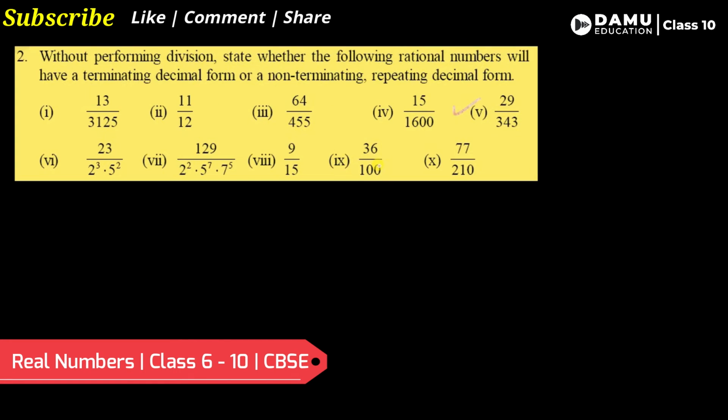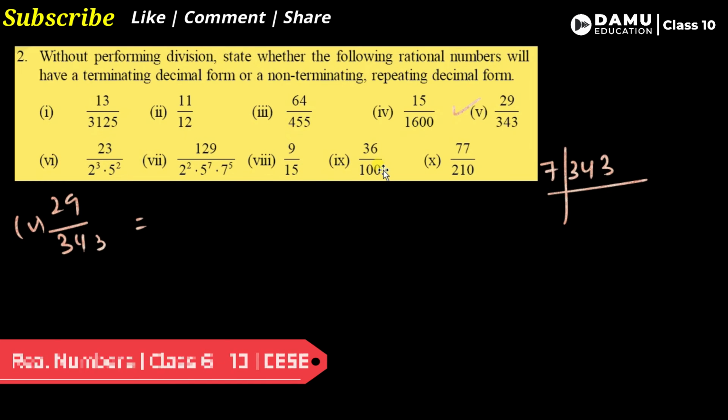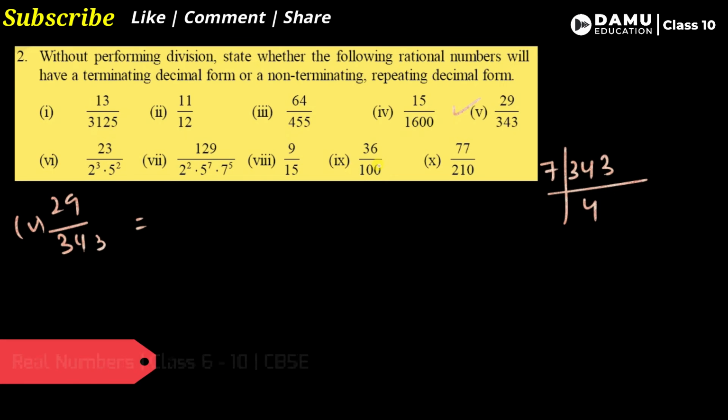The fifth one, what is that? 29 by 343. So don't get confused. Always if it is a 343 like this, it's a combination with 7, so let's blindly go with the 7, then it will be easy. So 343 you can write in the format of 7. Go with the 7. So 3 4s are 7, so 343, 7 4s are 28.